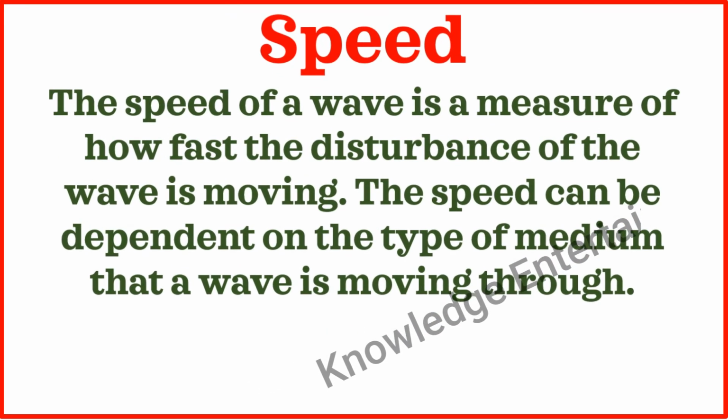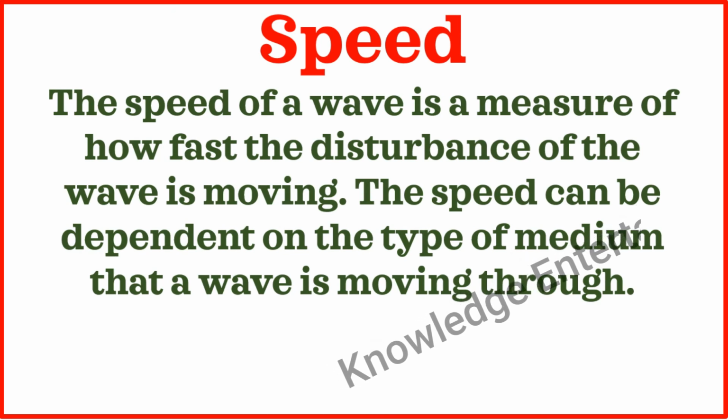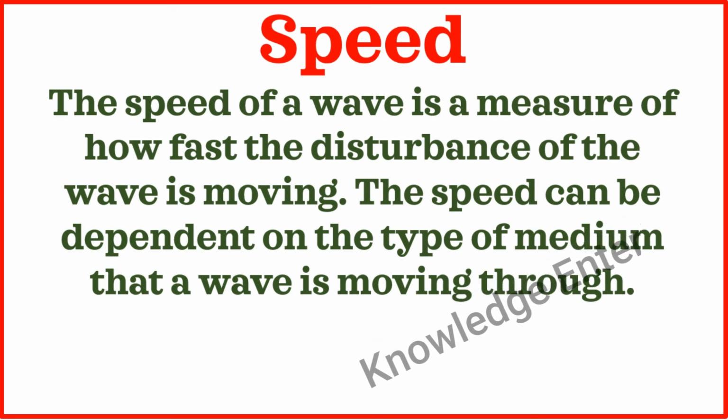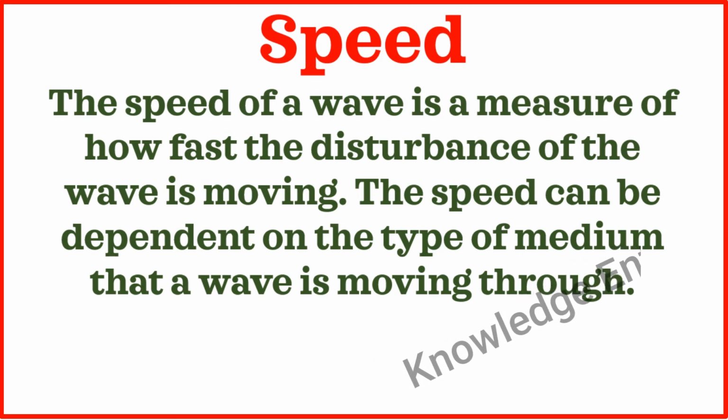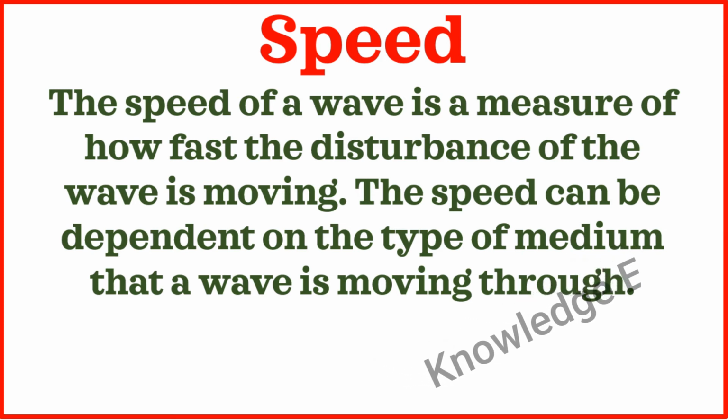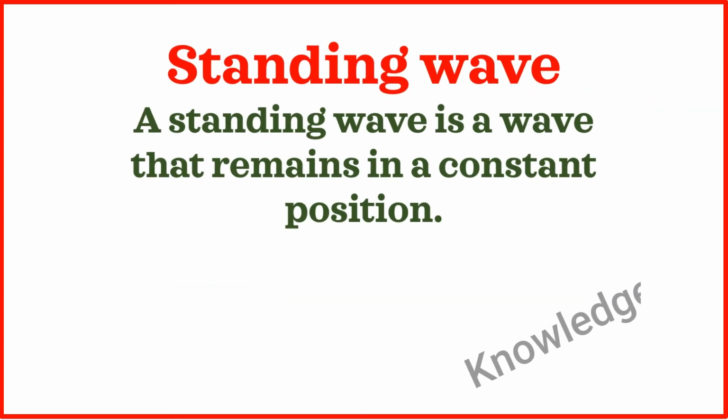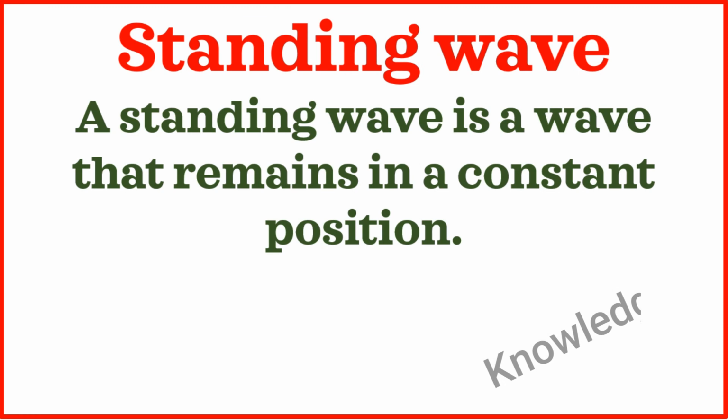Speed. The speed of a wave is a measure of how fast the disturbance of the wave is moving. The speed can be dependent on the type of medium that a wave is moving through. Standing wave. A standing wave is a wave that remains in a constant position.